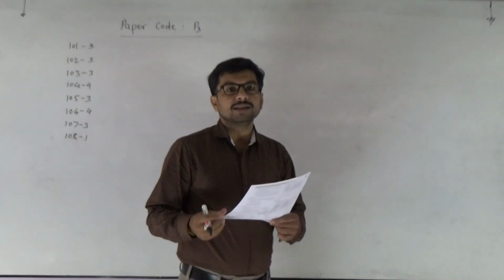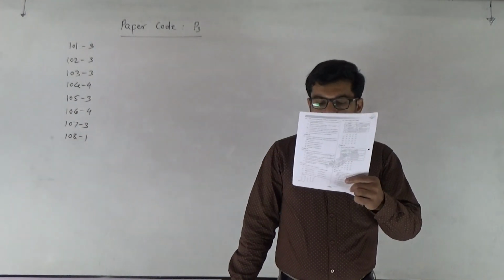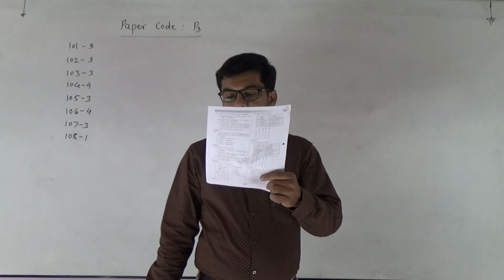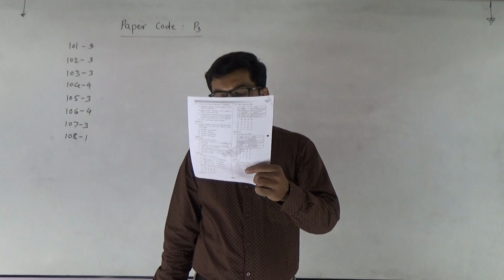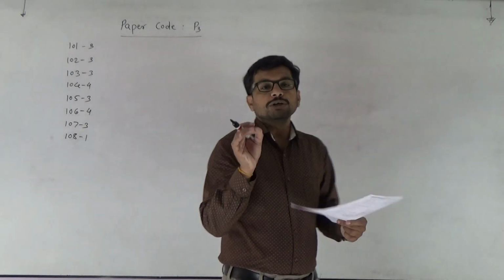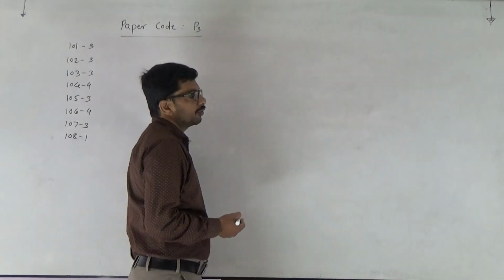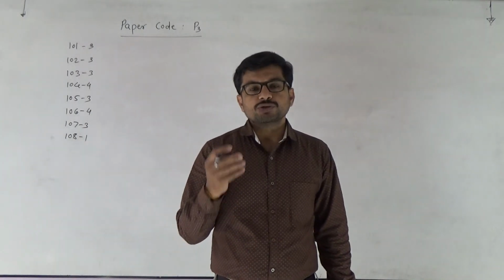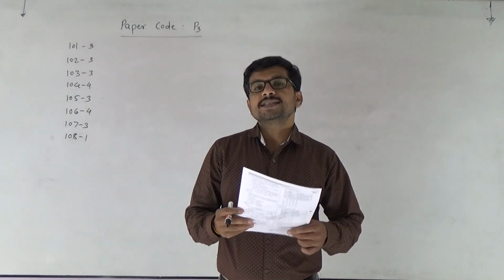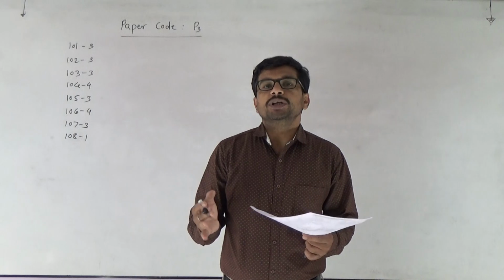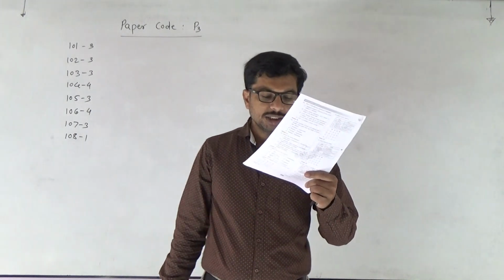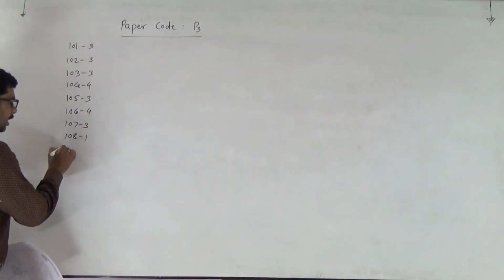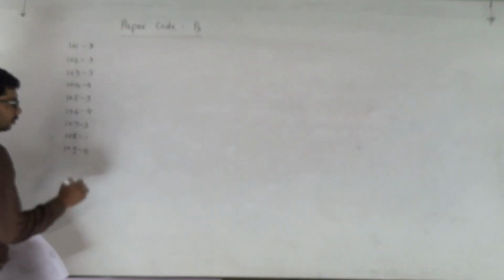Then 109. The production of gametes by the parents and the formation of zygote, F1 and F2 plants can be understood from a diagram. The diagram that we draw is called the Punnett square, and with its help we come to know about all these things. So the answer is the fourth one, 109.